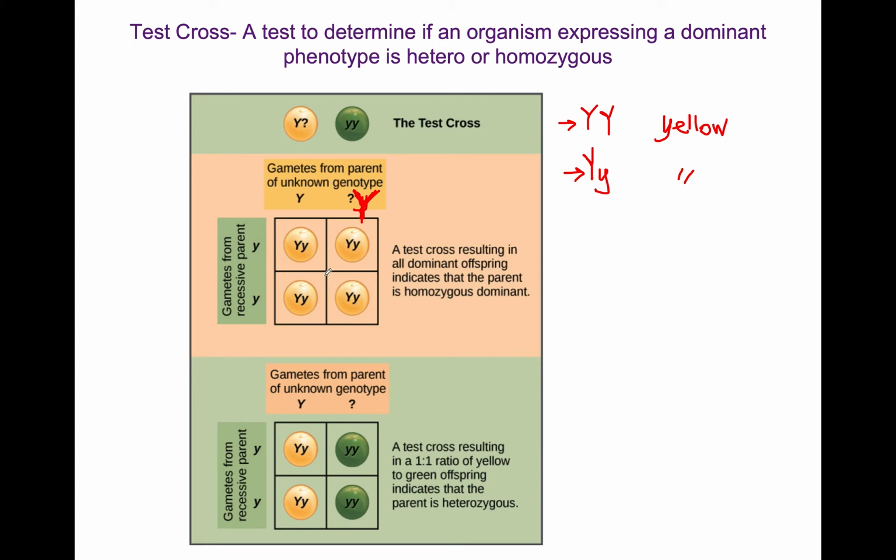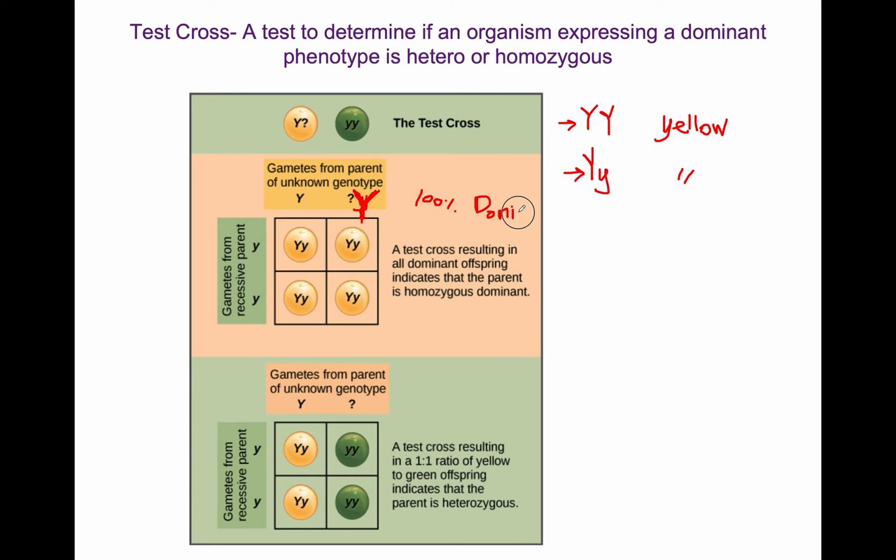That means all the progeny are going to show the dominant phenotype. So 100% of the phenotype of the progeny would be the dominant trait. Dominant.